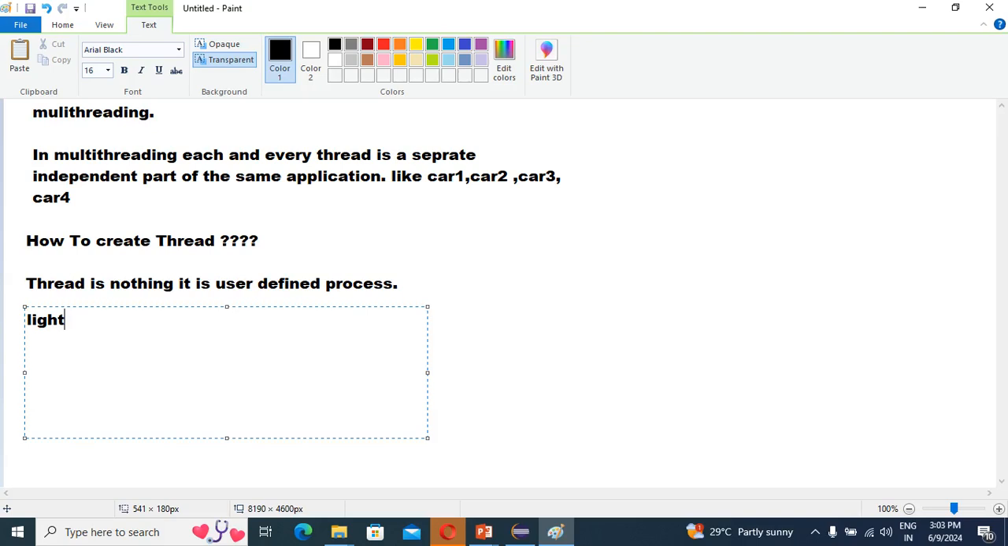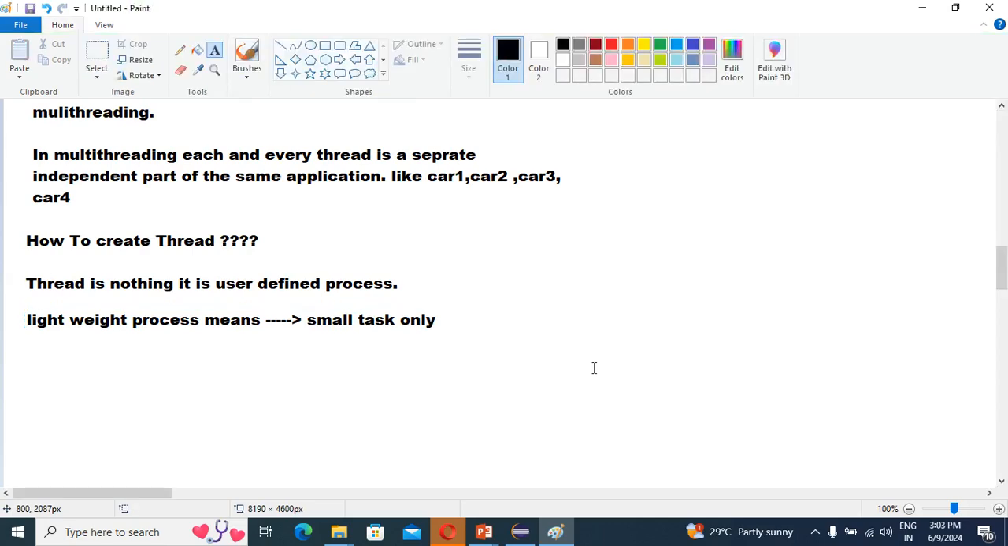Might be so many candidates may get confused about what lightweight means. So lightweight process means what? A small task, guys, nothing. Small task only. Don't get confused. If anybody is explaining what lightweight process means, it's a small task only, nothing. So guys, lightweight process is called a thread. We know very well, right? So lightweight process is called a thread.